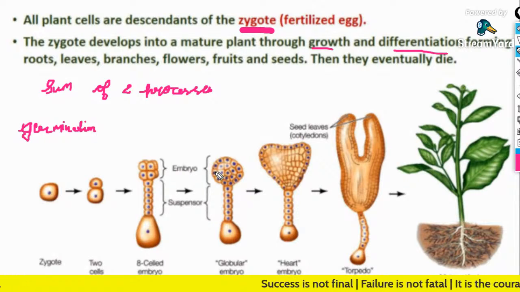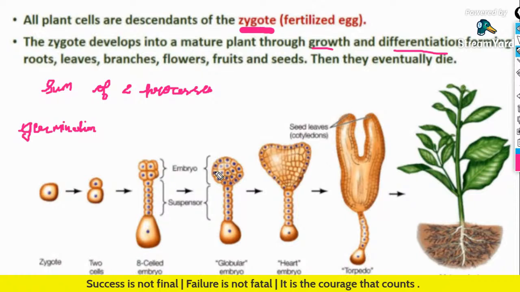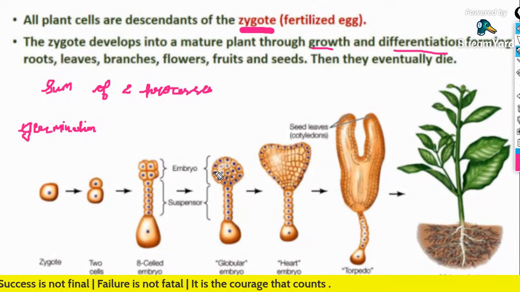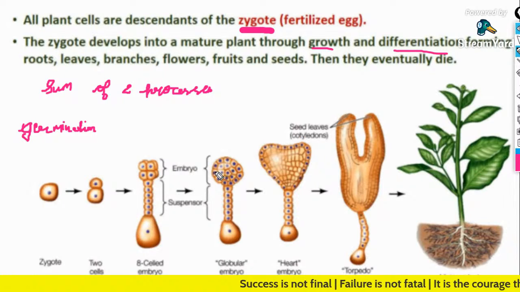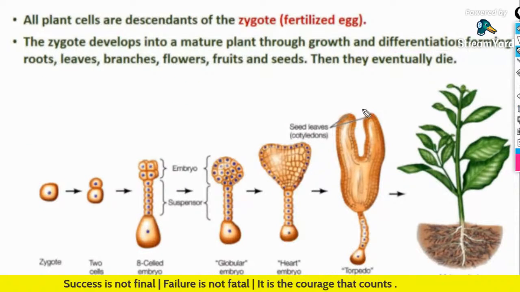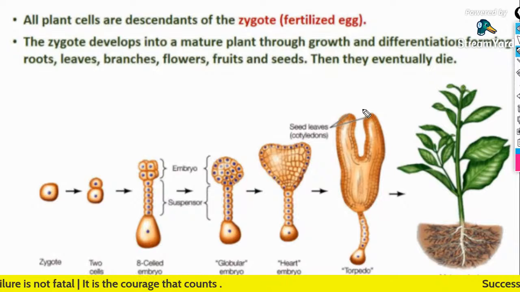The seed germinates when it gets suitable conditions: optimum temperature, optimum water to break its seed dormancy, and optimum sunlight for the young plant to grow. When all these conditions become suitable, the seed starts to germinate.